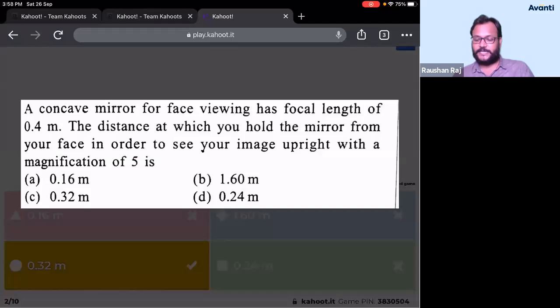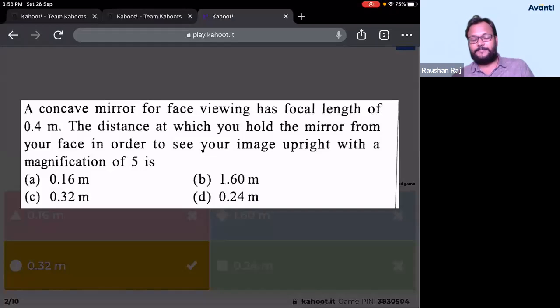See, if you look at the question, it says a concave mirror has been used. Focal length is 0.4, so f will be minus 0.4. The distance at which you hold the mirror from your face in order to see your image upright with the magnification of 5. So what is the distance at which you should hold the mirror from your face? That means what should be the object distance, so that the image that is going to be formed should be an upright image, that means an erect image, with a magnification of 5. So upright image, to face thoda ulta thodi karke dekhega, right? You'll look at the mirror with upright face, right?